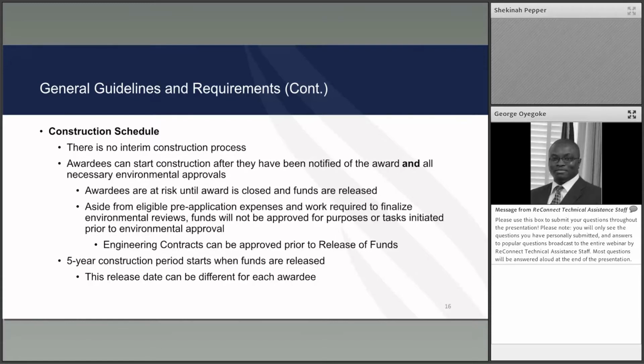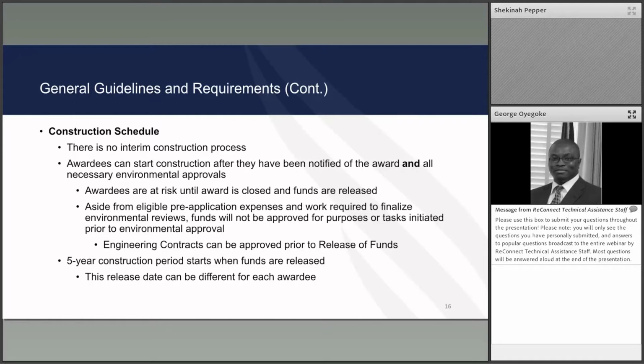Work that is performed prior to the release of funds is performed at the awardee's risk. If the time comes where the funds cannot be released for whatever reason, then RUS will not be funding any of the costs that were incurred prior to release of funds.